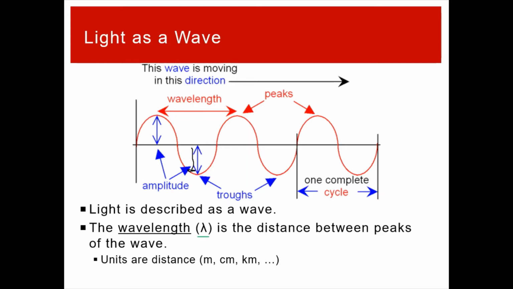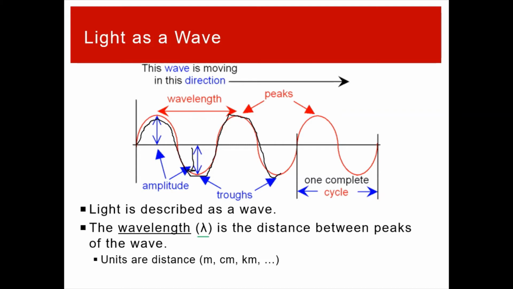This is a Greek lowercase l, so L for length. And this is the physical distance between peaks of the wave. So if your wave is going up and then down, how far apart in space are those consecutive up peaks? It's the same distance between the down peaks, so the wavelength would be the same.